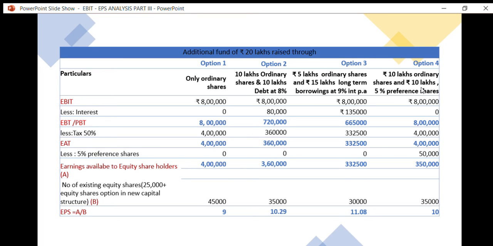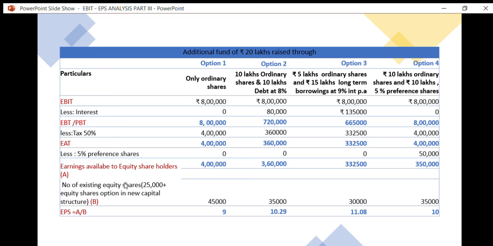Under the fourth option, the combination here is equity and preference shares. So 5% preference shares on 10 lakh, the dividend amount comes to 50,000, that we need to deduct from EAT, earnings after tax. After deducting, whatever amount of profit remains is nothing but profit available to equity shareholders, or earnings available to equity shareholders.